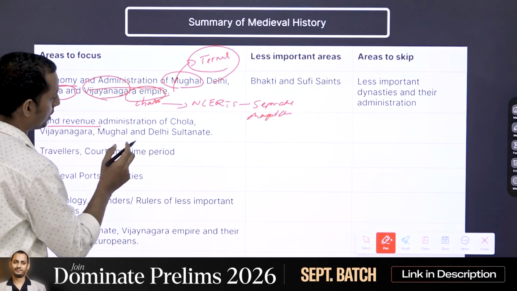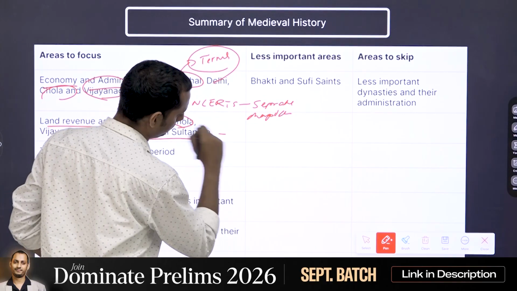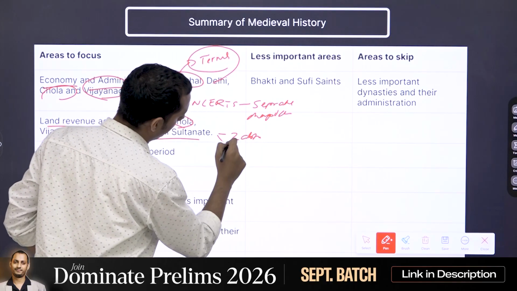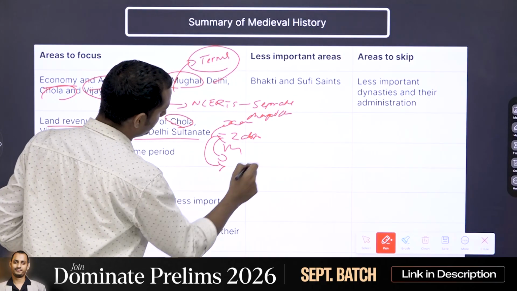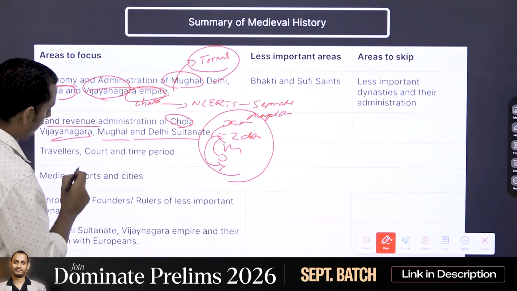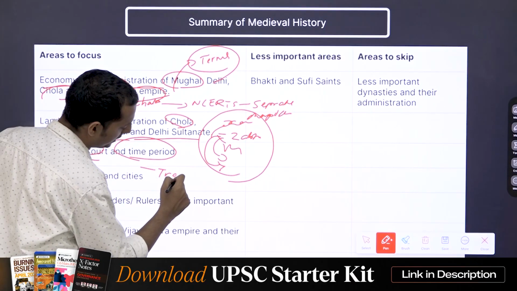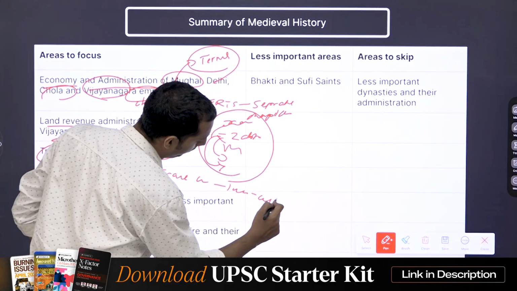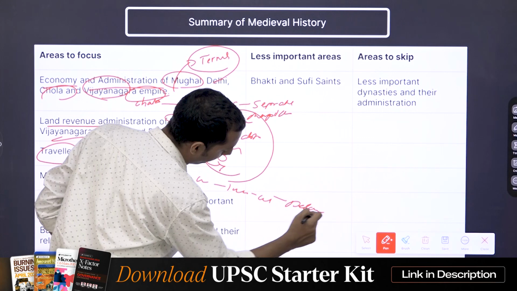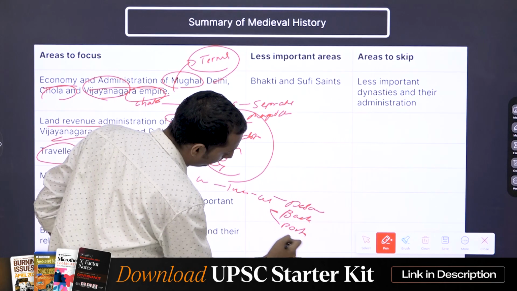Also, land revenue administration of Chola, Vijayanagara, Mughal, and Delhi Sultanate, be it the Sapti system, be it mansabdari, jagirdari, ijardari, zamindari. So the different systems are there. So therefore, focus on that. Travelers, court, and the time period. Make a one-page note regarding the travelers, from where they came, time period, and under which ruler. And also the description. Did they write any book? Which port did they visit?